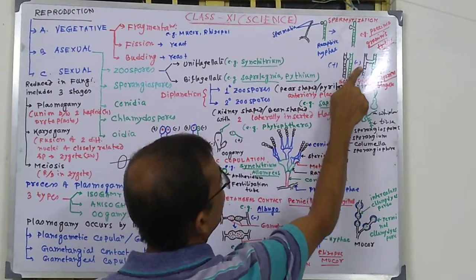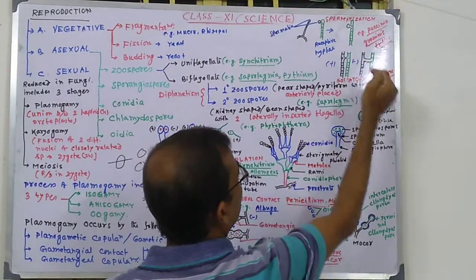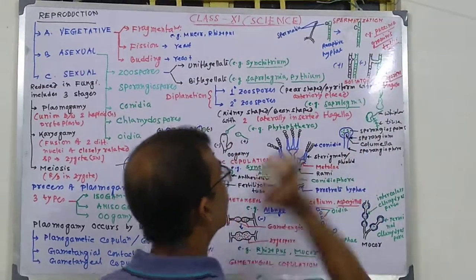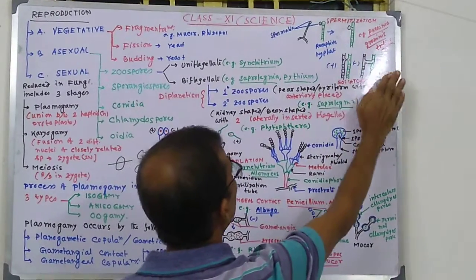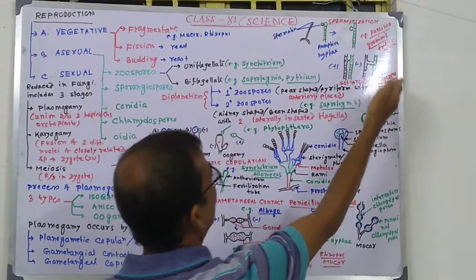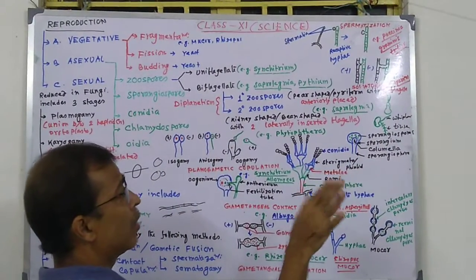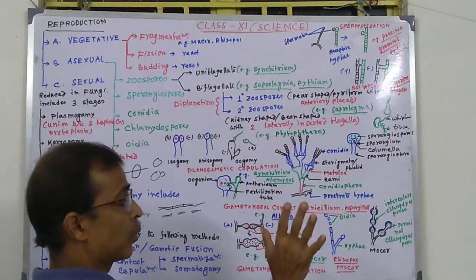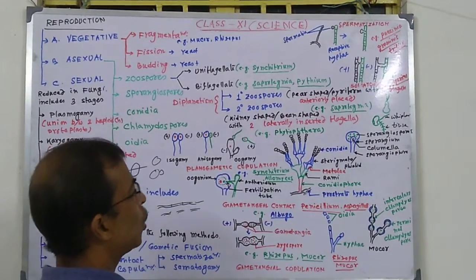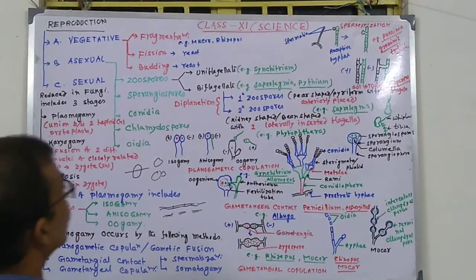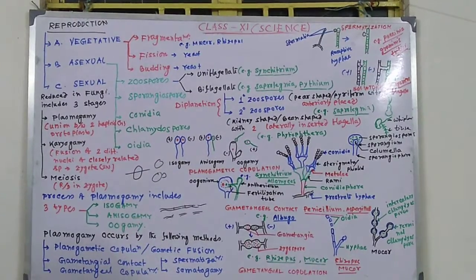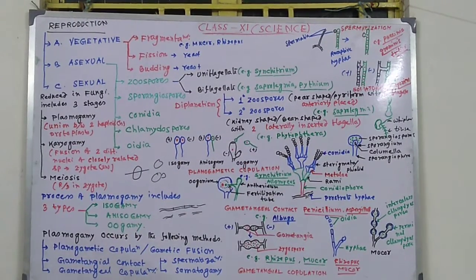This blue colored nucleus is introduced into the green colored structure, and they form the dikaryotic stage. These are found in Agaricus under Basidiomycetes, where gamete formation is lacking. So you can understand how fungi propagate.